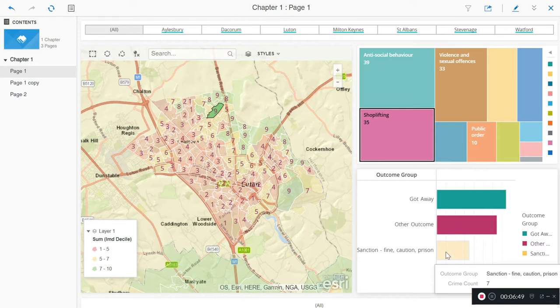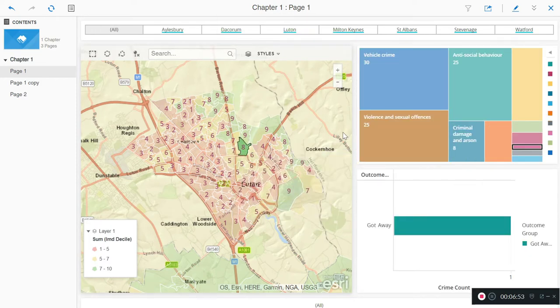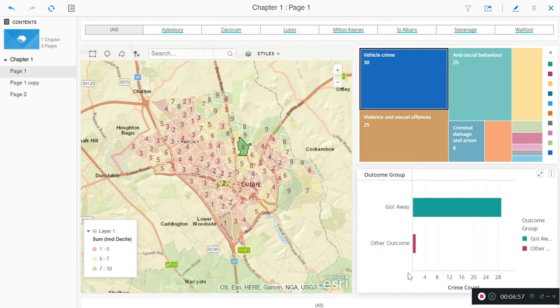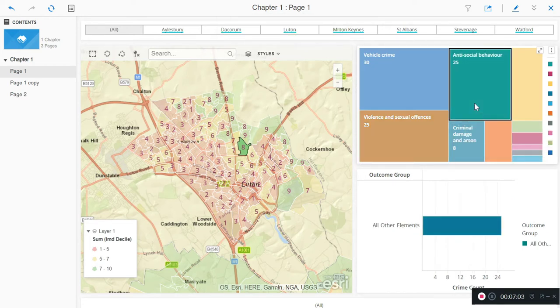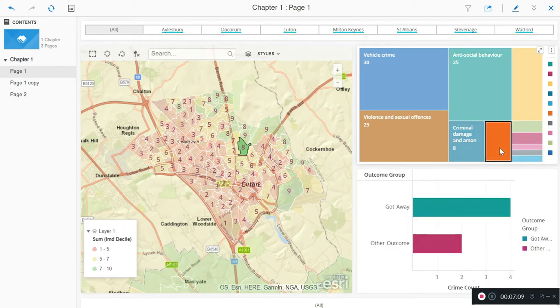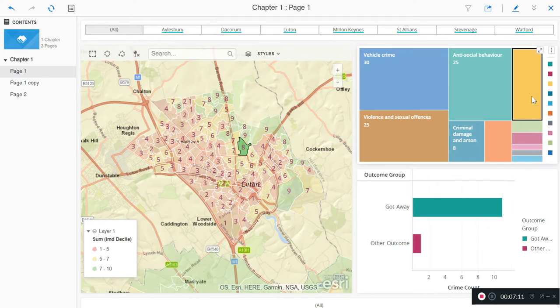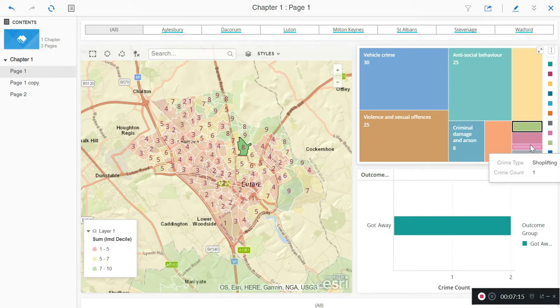So what you could draw is a quick conclusion to say, okay, I can do violent crime or vehicle crime, I get away with it. I'm not even being prosecuted there. Look, violence and sexual offences, same thing. Antisocial behaviour, there's no prosecution there because that's it. You know, the ASBO is the punishment. Criminal damage and arson, and, well, hang on a minute, is anybody being punished for any of the crime happening in that area? No, it doesn't look like it, does it?